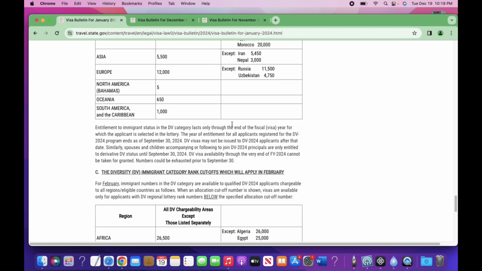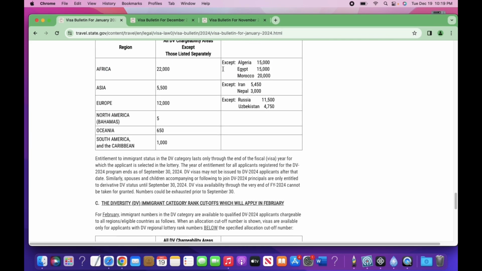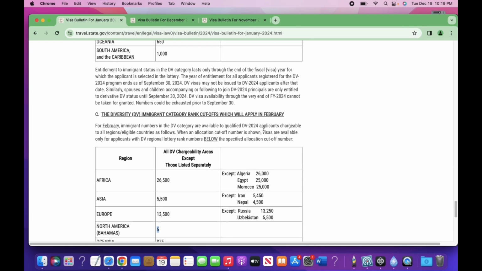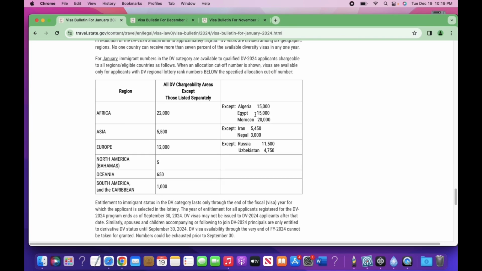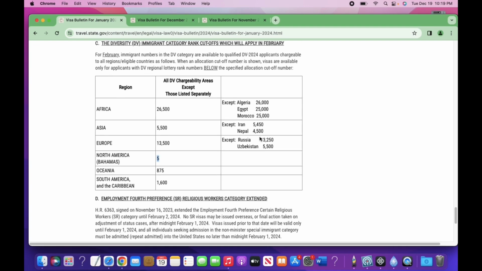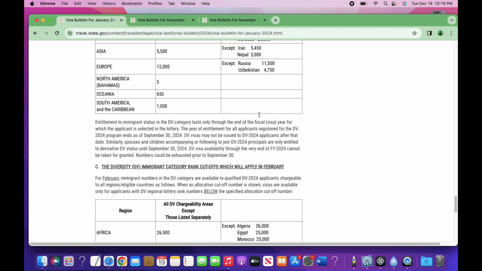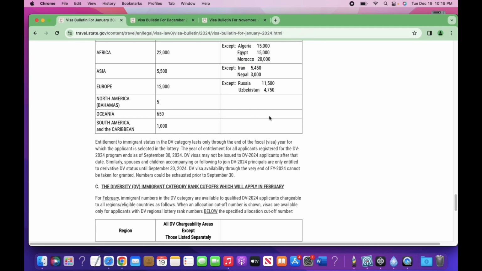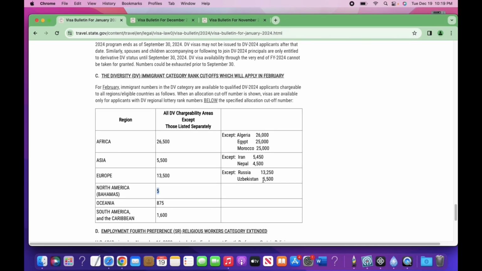And in the case of the countries that are listed separately, Algeria from 15,000 to 26,000. Wow, that's a good move. Egypt from 15,000 to 25,000. Wow, good for Egypt. And Morocco from 20,000 to 25,000.